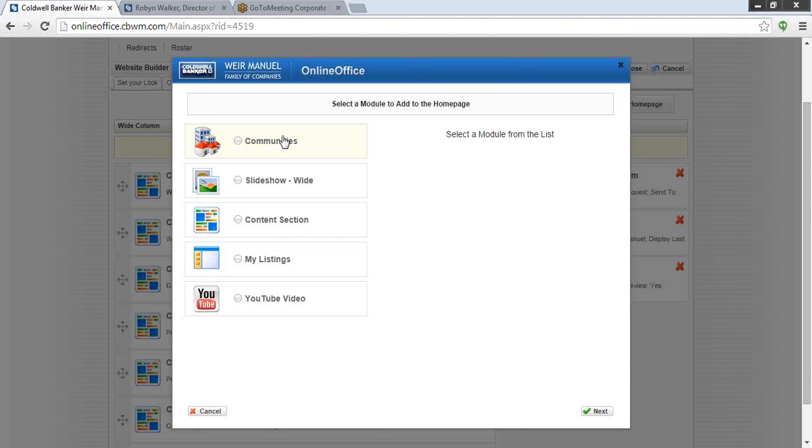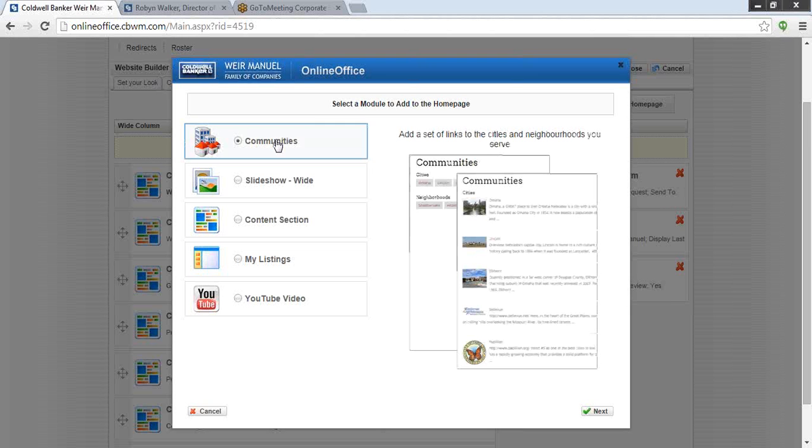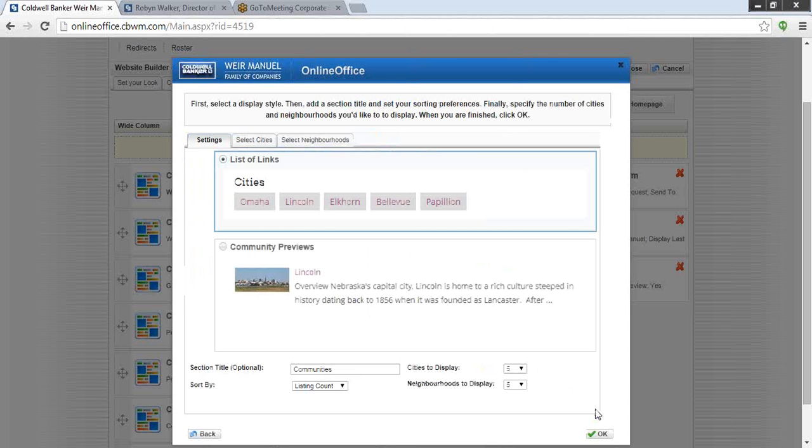So what is the communities module? If I click on that, you can see it's going to give me a snapshot as to how this will look on my website. I'd click next, and now it's asking me first and foremost, how do I want this to show up on my website? Do I want it to just be a list like this?